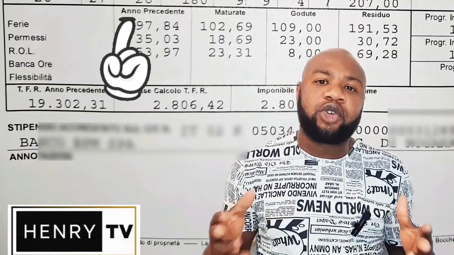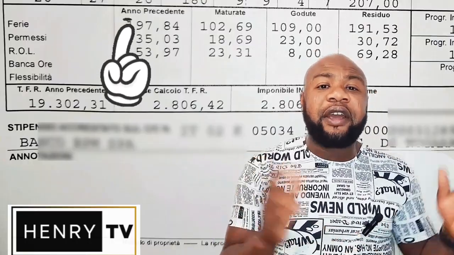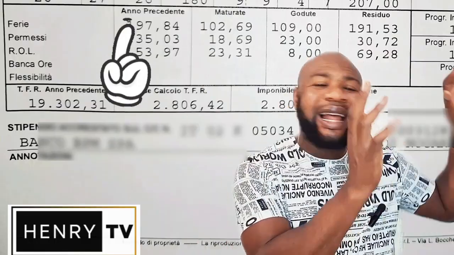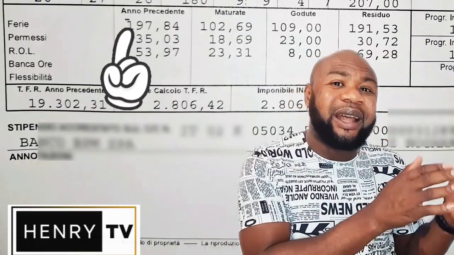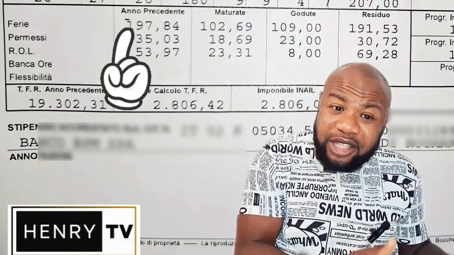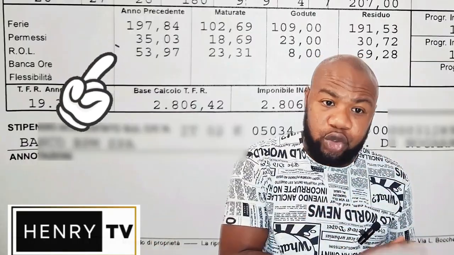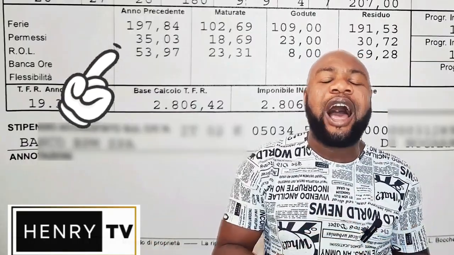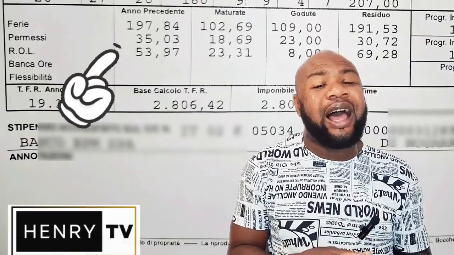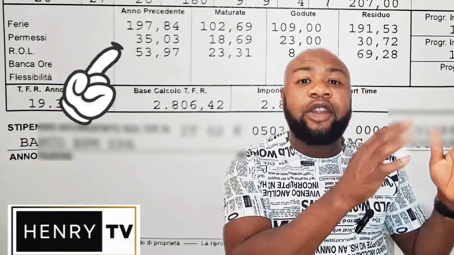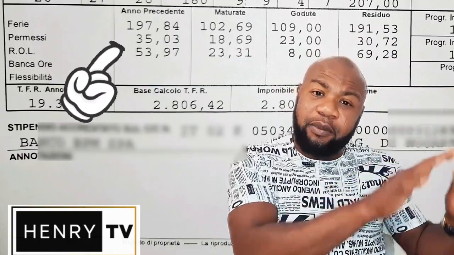Now, on the screen you can see where they wrote Ferie. Then the first column there they wrote anno precedente. In some buste paga, they will just write A.P., meaning anno precedente. What that column means is that all the Ferie, permesso, ROL that I did not use last year till 31st of December last year, that is what is stated in that particular column. So for the Ferie, I have 197 hours that I did not use. For the permesso, I have 35 hours. For the ROL, I have 53 hours that I did not use last year. So it is stated in the busta paga.